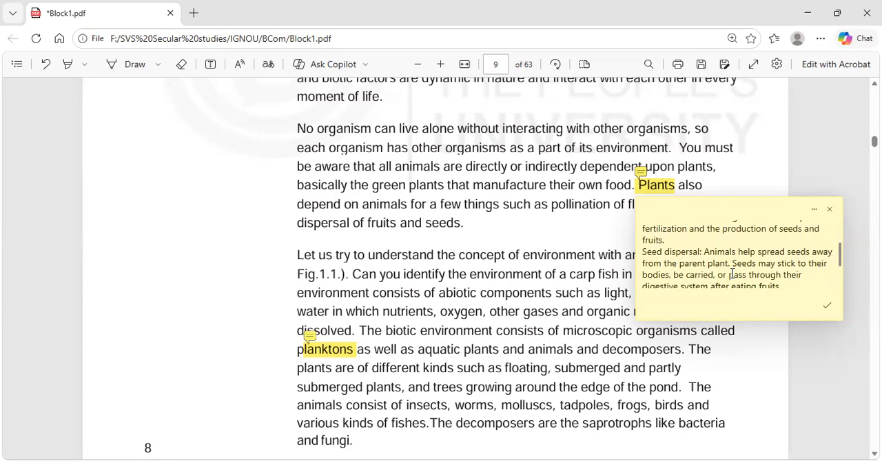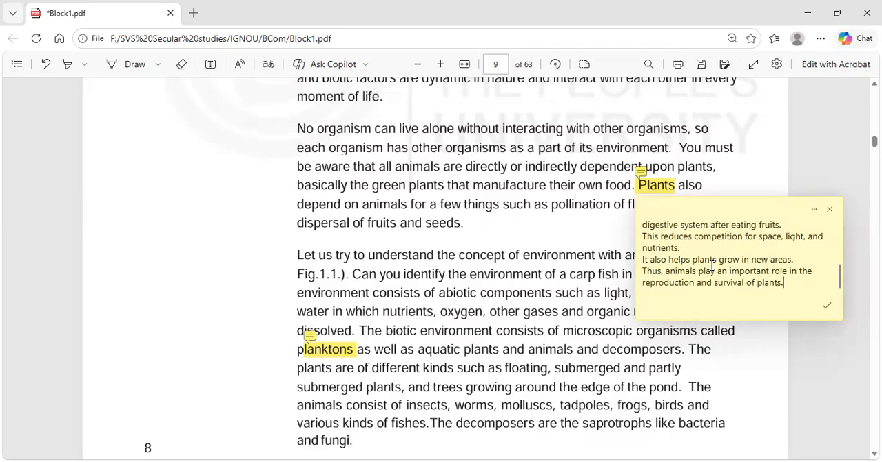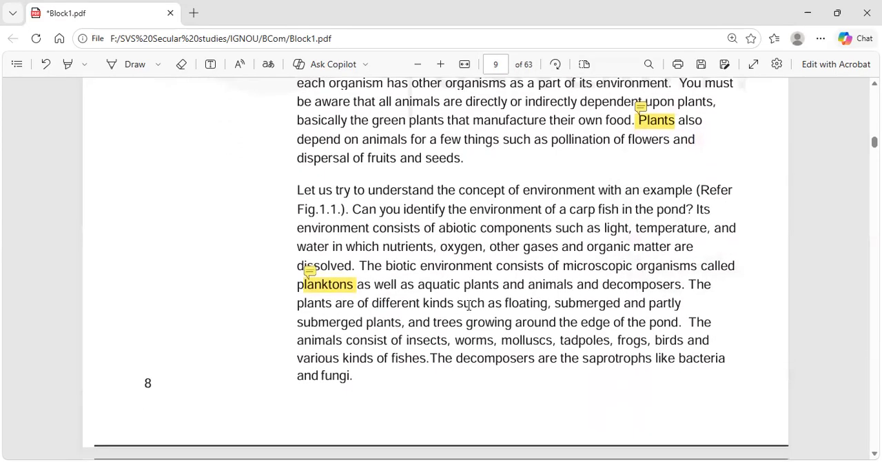What about seed dispersal? Animals help spread seeds away from the parent plant. Seeds may stick to their bodies, be carried, or pass through their digestive system after eating fruits. This reduces competition for space, light, and nutrients. It also helps plants grow in new areas wherever the animals go. Thus, animals play an important role in the reproduction and survival of plants.